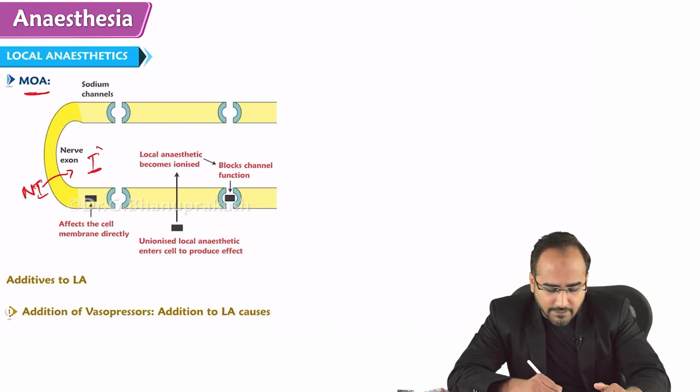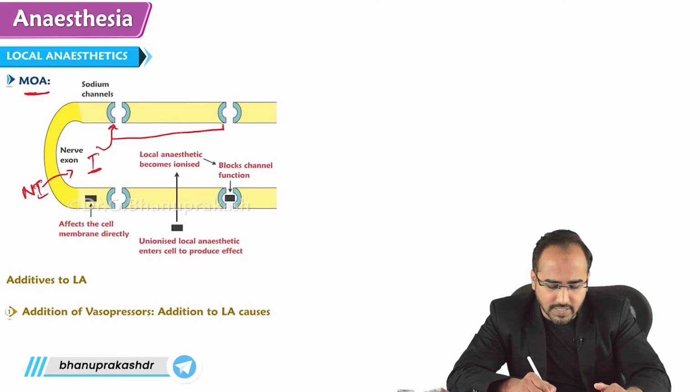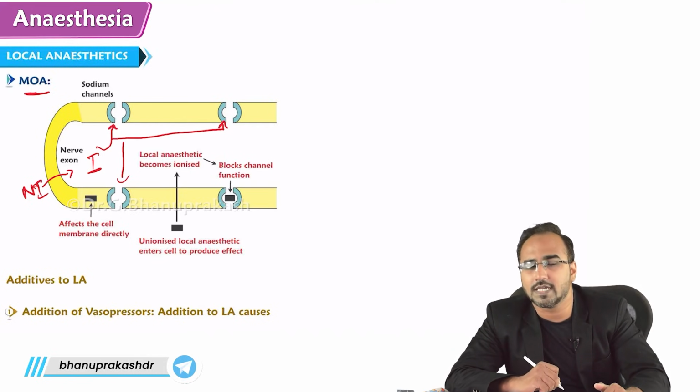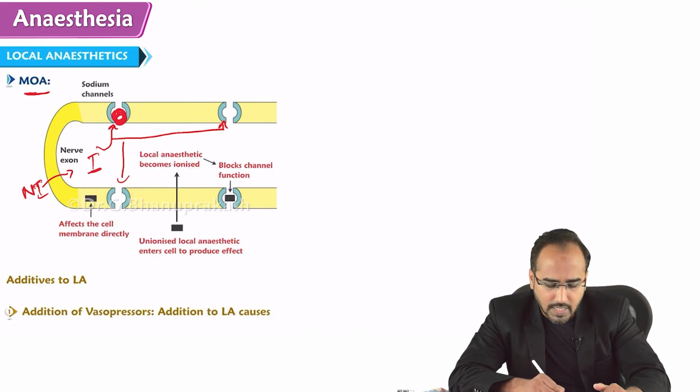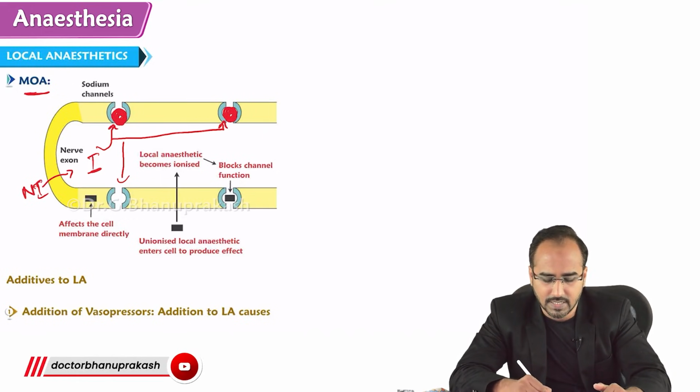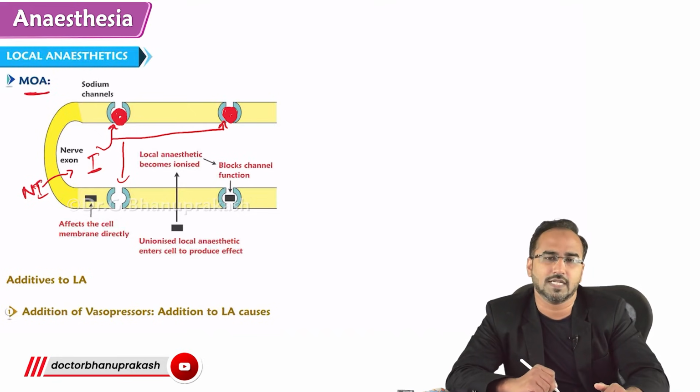This ionized form of local anesthetic goes towards the main mechanism. What is the main mechanism of local anesthetic? It goes towards the sodium channel. The ionized form goes towards the sodium channel and blocks it.